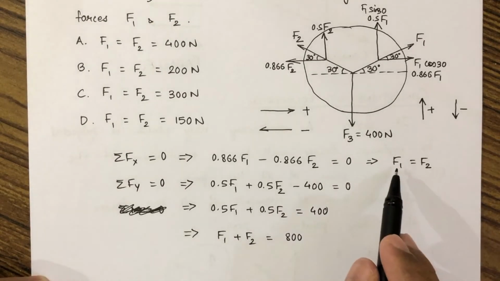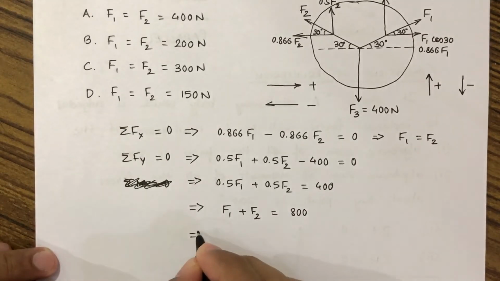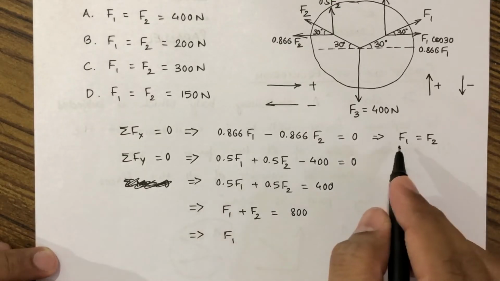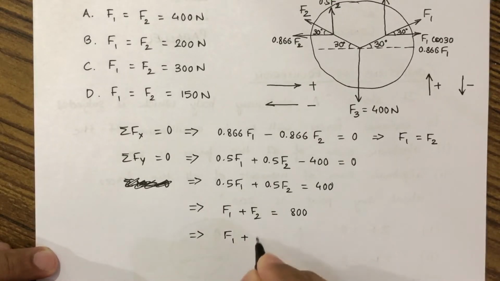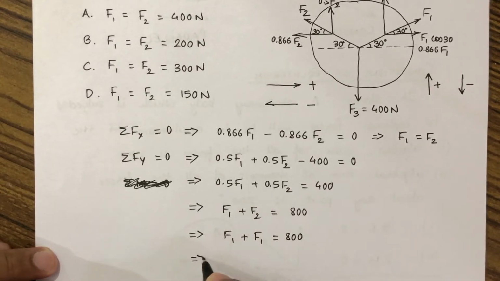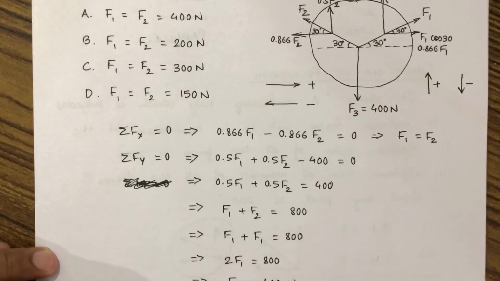But here we got that F1 is equal to F2. So simply in place of F2 we can substitute F1. We get F1 plus F1 is equal to 800, so 2F1 is equal to 800, and from here F1 is equal to 400 Newton.